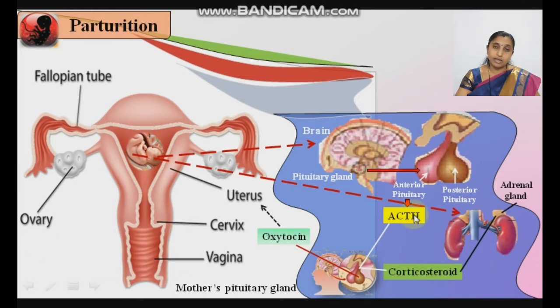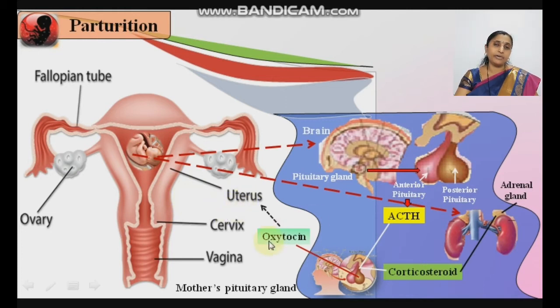Why is it known as birth hormone? There may be a question on this oxytocin for 1 mark. Why is oxytocin known as birth hormone? Because oxytocin helps in the easy birth of the baby by stimulating uterine muscle contraction. This oxytocin acts on the uterus of the mother, on the muscles of the uterus. Okay, where are the muscles present? In the middle layer. The uterus contains the outer perimetrium, middle myometrium, and inner endometrium, and the myometrium is made up of smooth muscles. These smooth muscles undergo contraction.